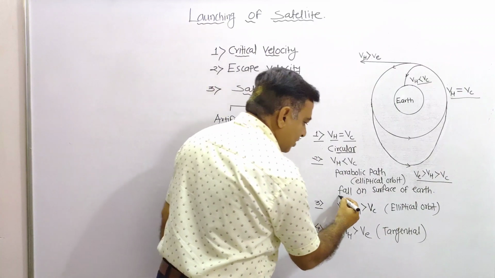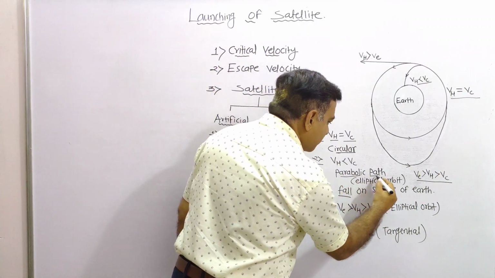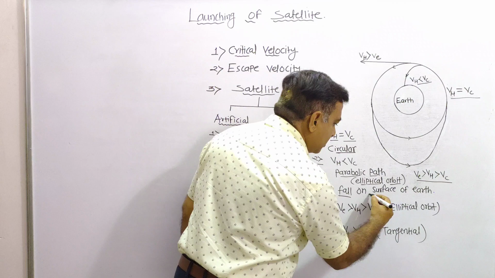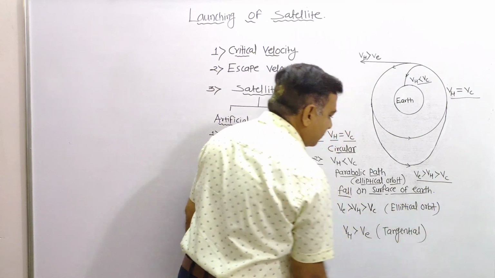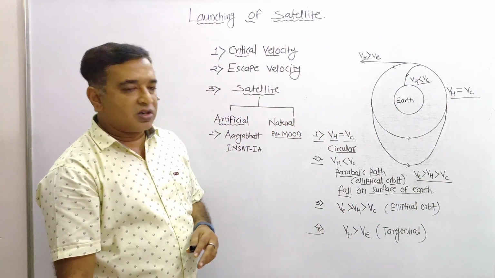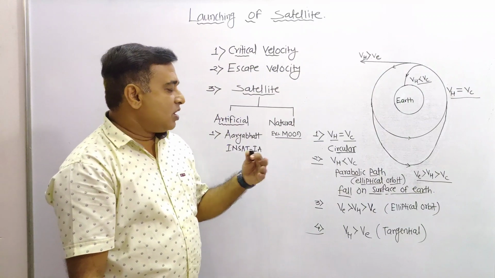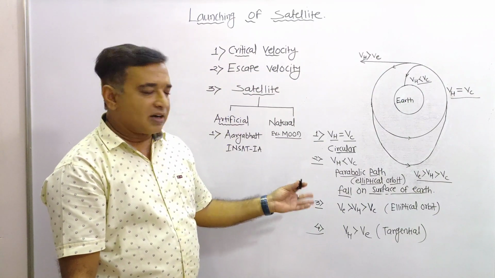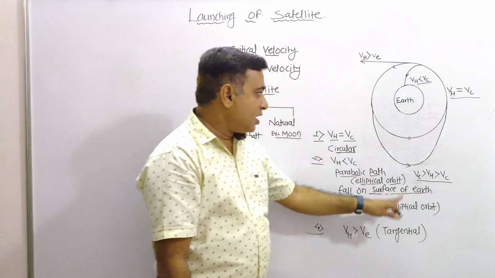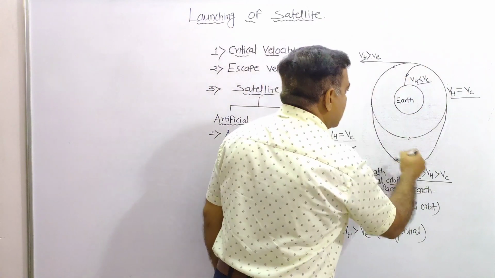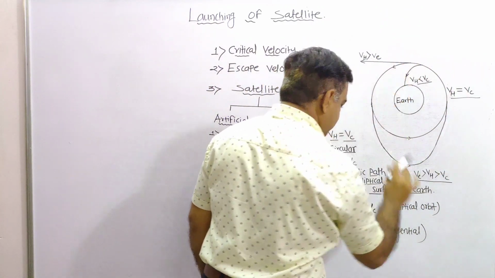If horizontal velocity is less than the escape velocity and greater than the critical velocity, it continuously follows an elliptical orbit.